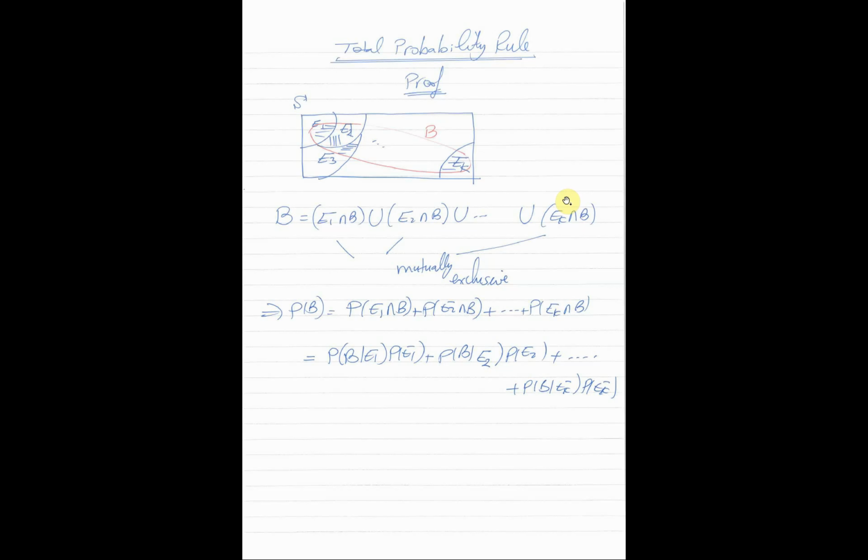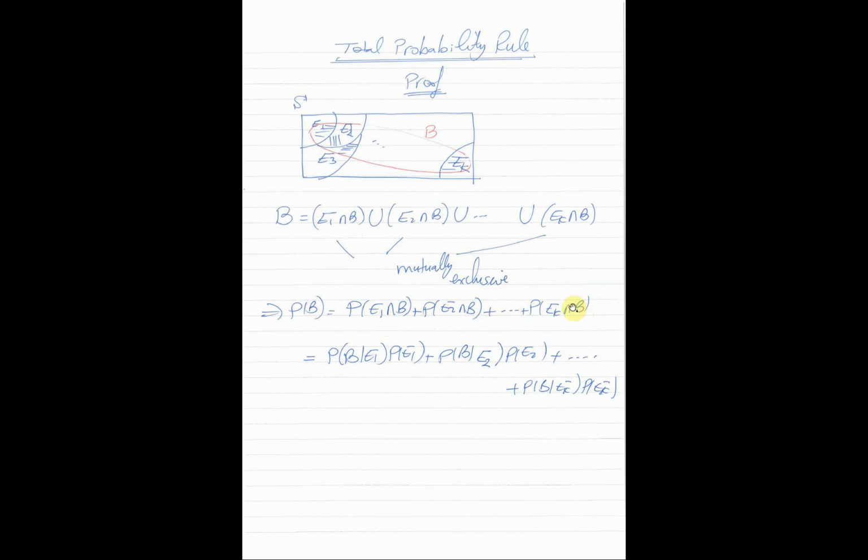So these events are all mutually exclusive. And if they are mutually exclusive, it means if you want to calculate the probability of the whole equation, the probability of B is equal to the probability of the first term plus the probability of the second term. We are allowed to add probabilities as long as the events are mutually exclusive, and we have seen that last time in the axioms of probability. So the probability of B is equal to the probability of B intersection E1 or E1 intersection B, it doesn't matter, plus the probability of E2 intersection B, plus and so on, plus the probability of EK intersection B.